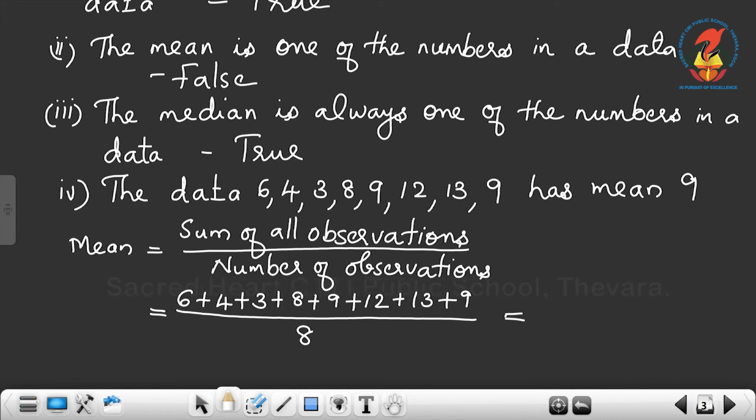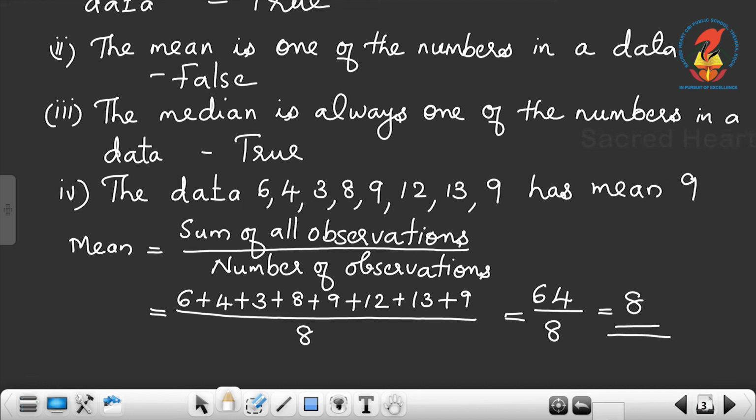Then which is equal to, you have to add it: 6 plus 4, 10, 10 plus 3, 13, plus 8, 21, plus 9, 30, plus 12, 42, then 42 plus 13, 55, 55 plus 9, 64. So 64 divided by 8. Then what is 64 divided by 8? Which is equal to 8.